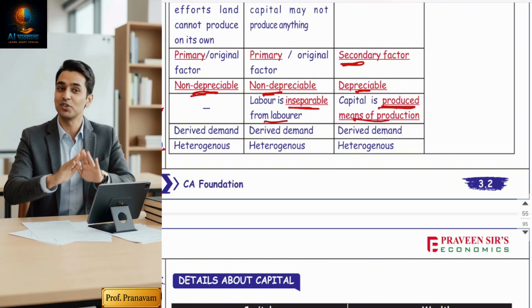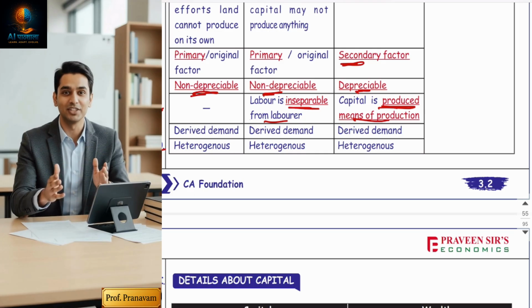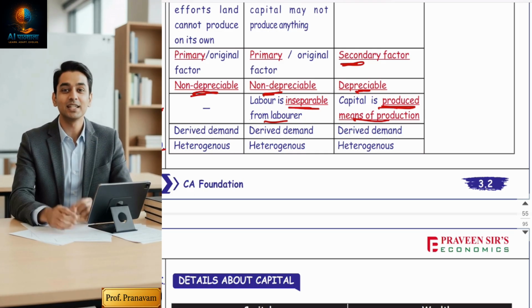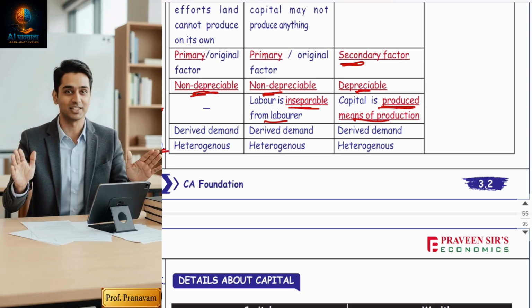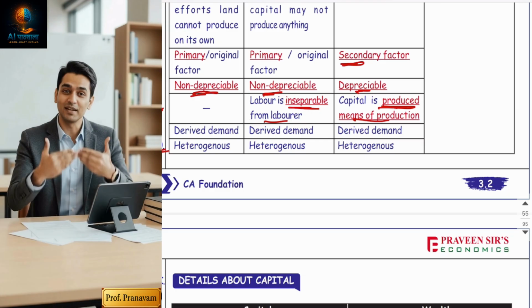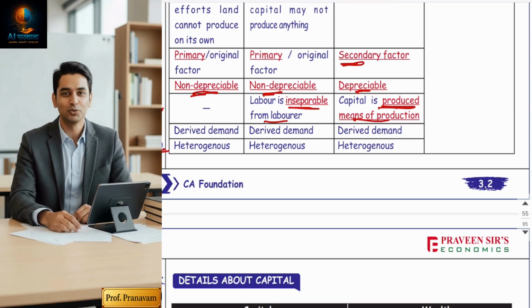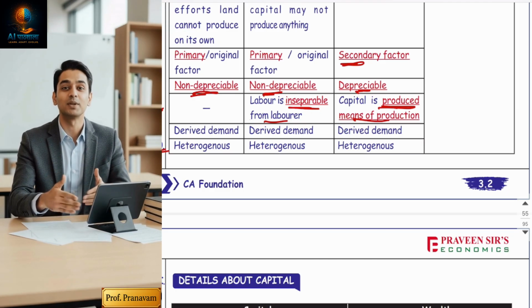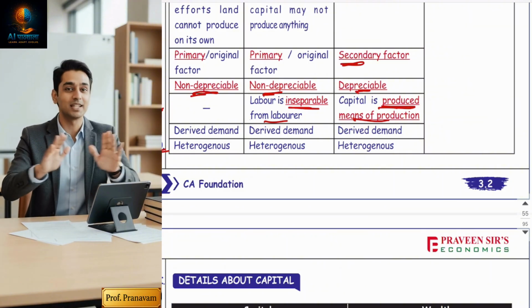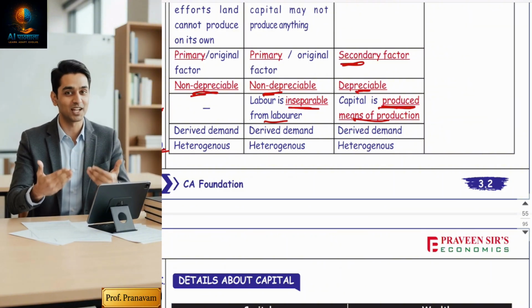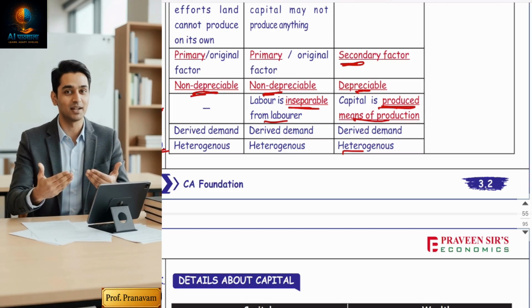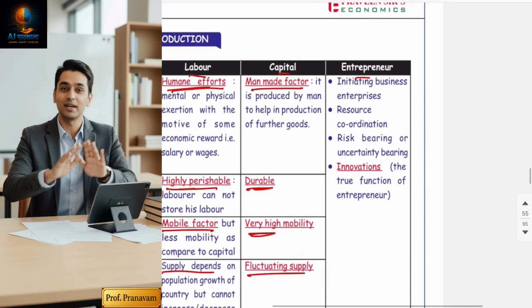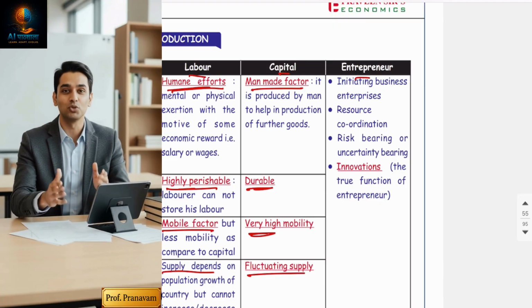Ninth and tenth are common to everything. Now, inputs always have derived demand, indirect demand, right? So land, labor, capital, and entrepreneur always have derived demand, but all the factors are heterogeneous. Of course, the quality of land varies from area to area. Labor cannot be homogeneous either. Some laborers are mentally very strong, some are physically very strong. Machine capacity varies from technology to technology. So heterogeneous.